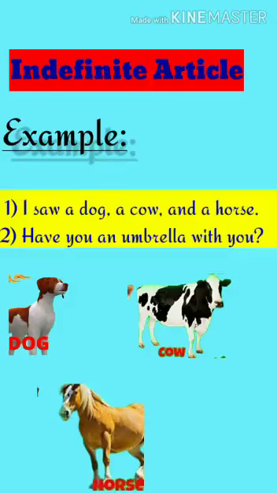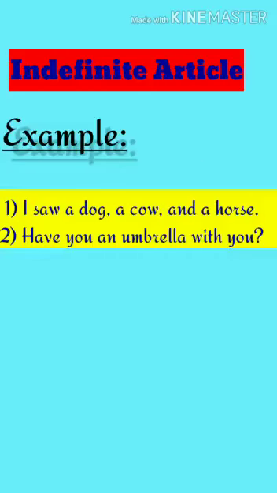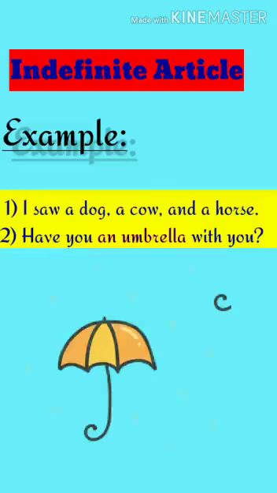For example, number 1, I saw a dog, a cow, and a horse. In this example, a is placed before dog, cow, and horse. It is not specifying any particular animal in this sentence. It can be out of many, any dog, any cow, and any horse. Second example. Have you an umbrella with you? In this example, an is placed before umbrella. And it is also not specifying any particular umbrella. It can be out of many, any umbrella.